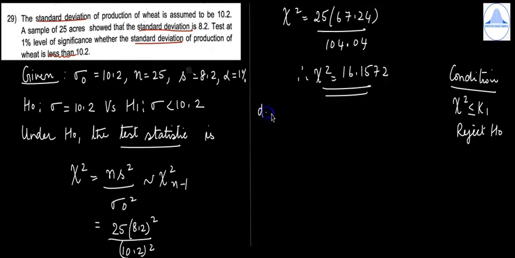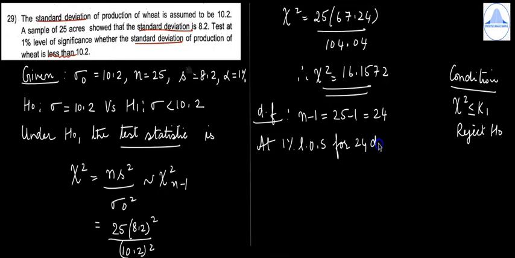So now let us write the degrees of freedom. Degrees of freedom is n minus 1. So 25 minus 1 is equal to 24. So at 1% level of significance for 24 degrees of freedom, we have K1 is equal to 10.9.